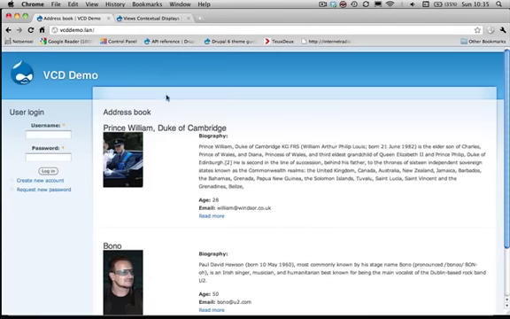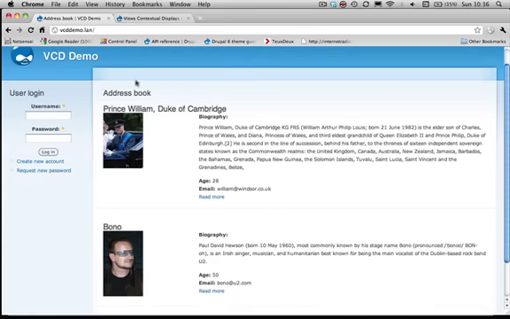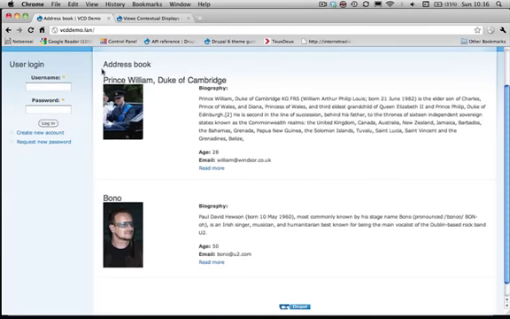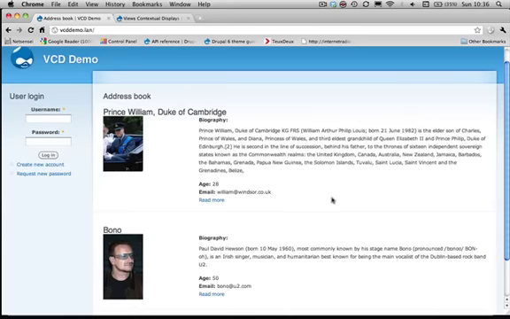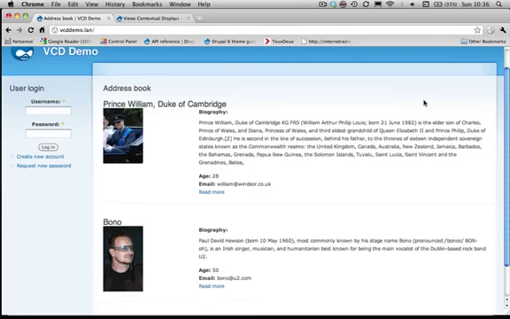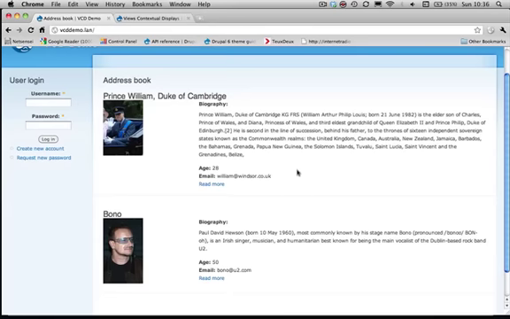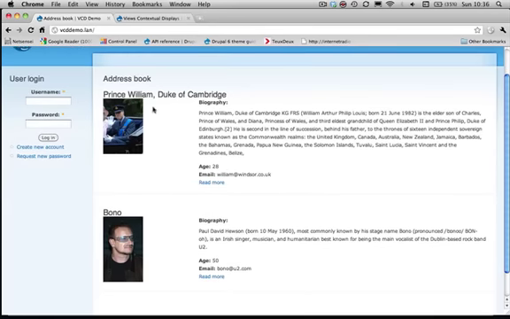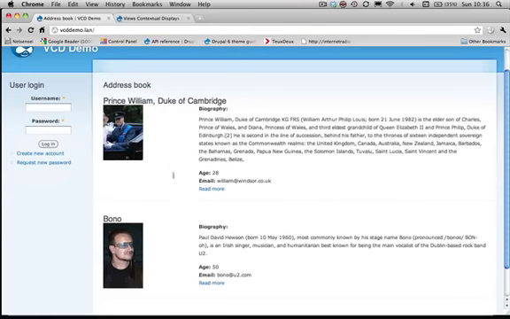The website I've been building is a simple Drupal 6 installation with an address book view. The address book view just shows a little bit of information about persons in our address book: a biography field, an age field, and an email field. So this is our view, and you'll notice we're logged in as an anonymous user. Maybe in our view a few fields might contain sensitive information, for instance the age and the email address of the persons listed in our view. We might not want anonymous users to see those fields.